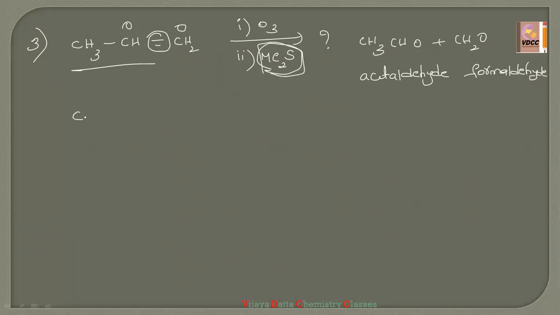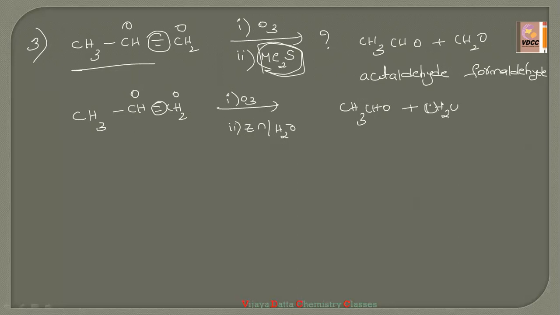If they give CH3 CH double bond CH2, with the first reagent O3 and the second reagent zinc in the presence of H2O, the answer is the same. We remove the double bond between the two carbons, add one oxygen to this carbon and one oxygen to that carbon, giving CH3CHO plus CH2O. This is acetaldehyde, this is formaldehyde.